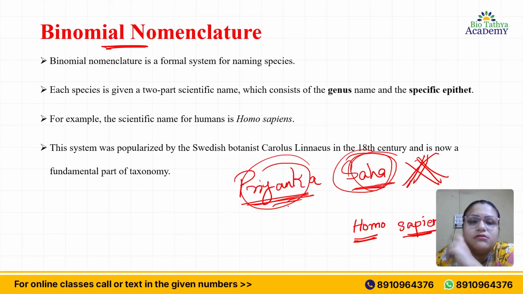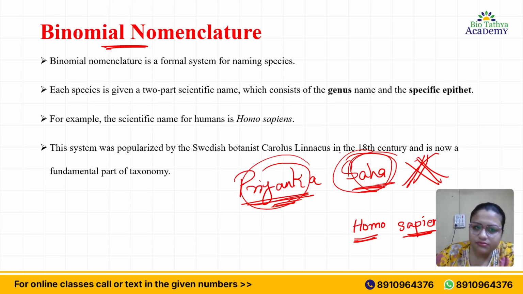Every time remember, your own name is just a common name given by your parents. This is not the binomial nomenclature. Binomial nomenclature is the naming system that is adopted in the whole world. That is basically Homo sapiens. Homo sapiens is the system which is actually the binomial nomenclature. Homo is the genus and sapiens is the species.